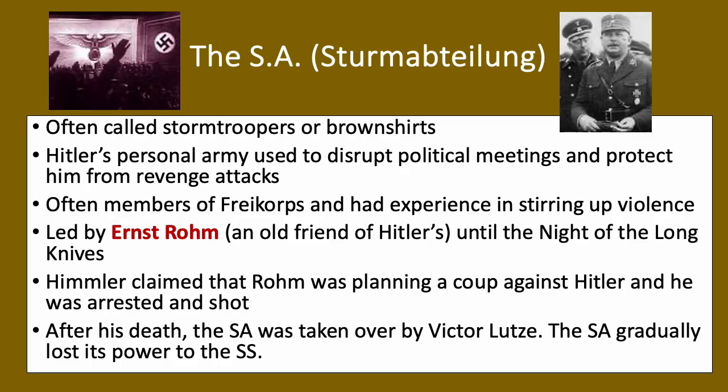After his death, the SA was taken over by Viktor Lutze, and the SA gradually loses its power. It sort of hangs around a little bit, but it's got nowhere near the presence that it had. Most of the SA merge into the new Nazi army, and some of them had other jobs within the Gestapo and things like that. So the SA sort of hung on around a little bit, but not to the force that it ever was before. So that's where we are. We now know that Hitler's going to choose the army, but he needs to get rid of these political enemies.